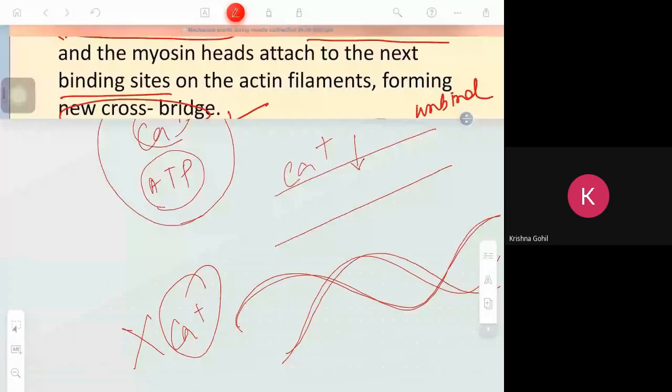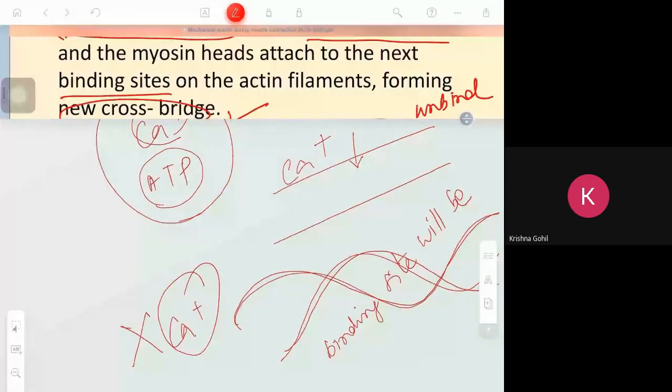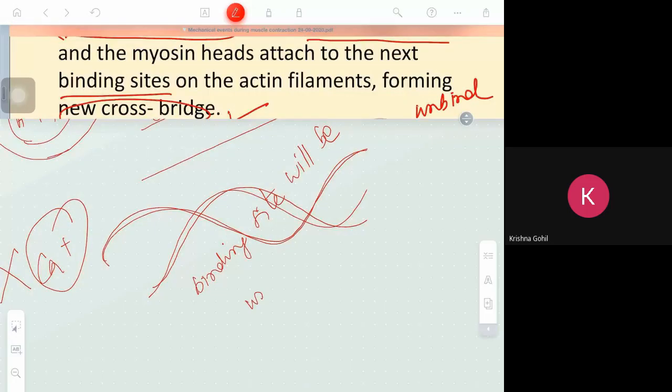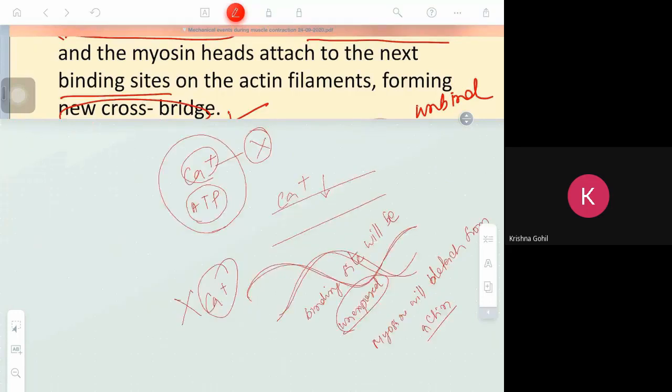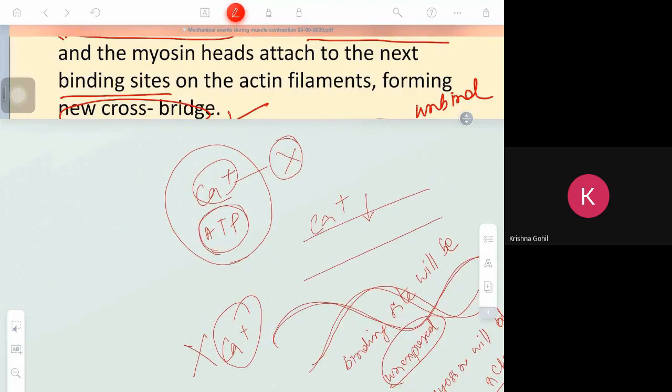So the binding site will be unexposed. If the binding site is unexposed, automatically myosin will detach from actin. Clear?